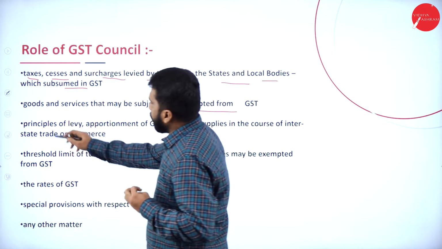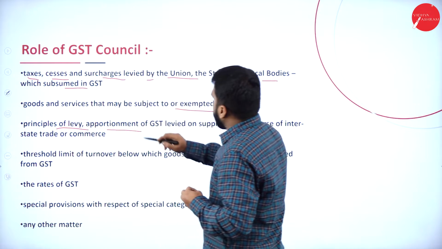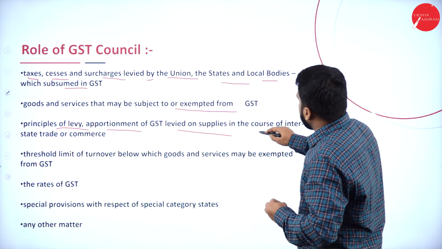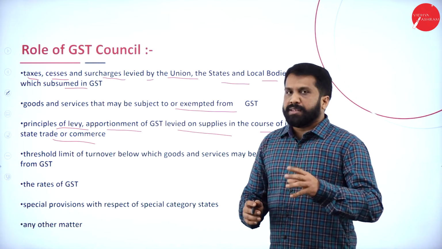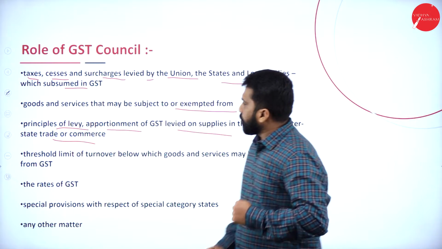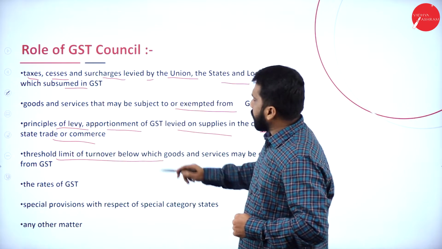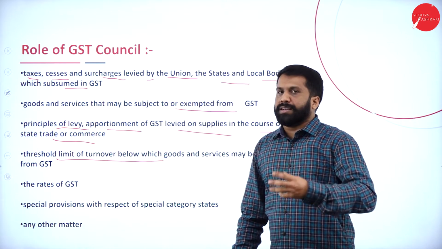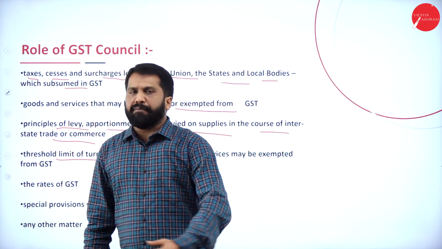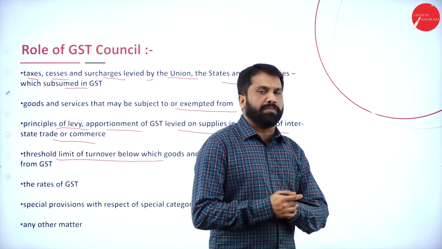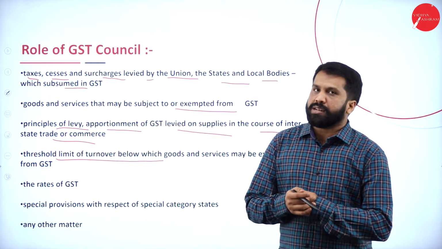Third one, principles of levy, apportionment of GST, supplies in the course of interstate trade or commerce will be done by whom? GST Council. Next, threshold limit of turnover. Up to what turnover it is exempted? What is the turnover limit for composite supply? Everything will be given by whom? It will be given by GST Council.